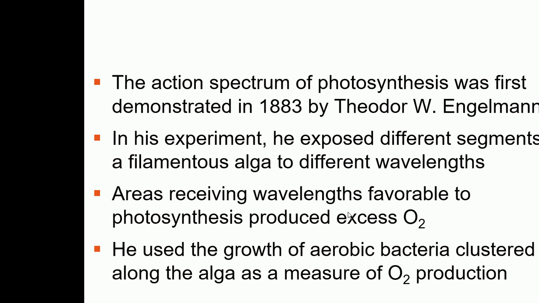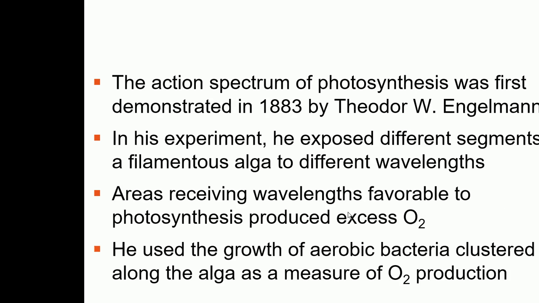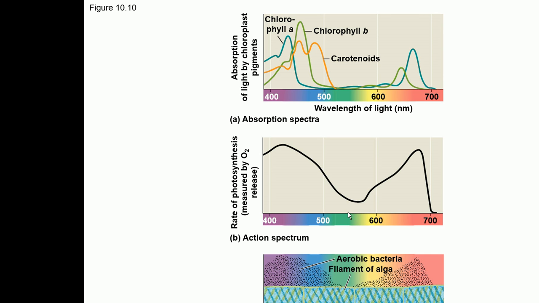So what I just explained is written here. Okay, so this is the action spectrum of photosynthesis, not for any specific pigment, and it's showing that the action spectrum is broader compared to the absorption spectrum of these different pigments.